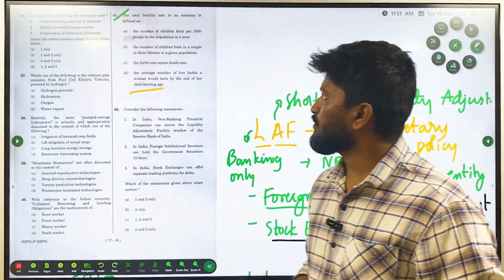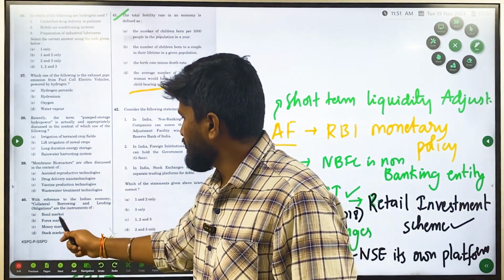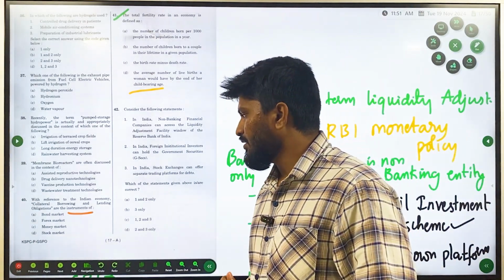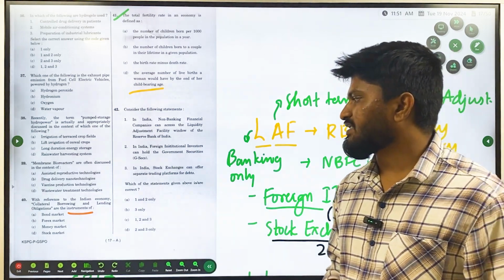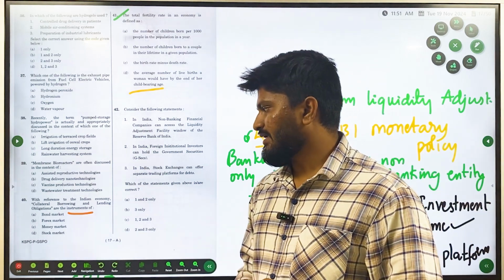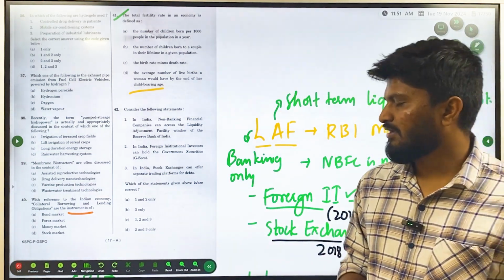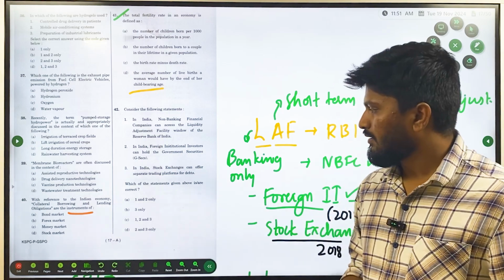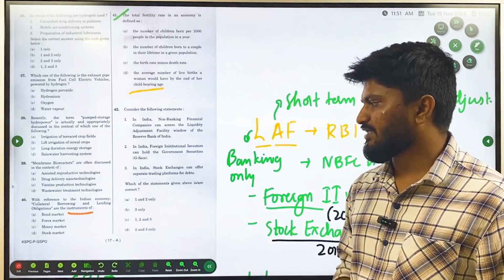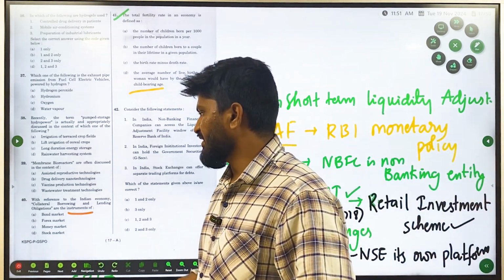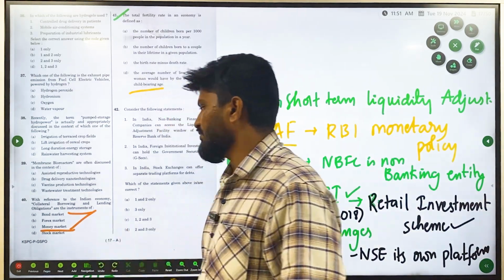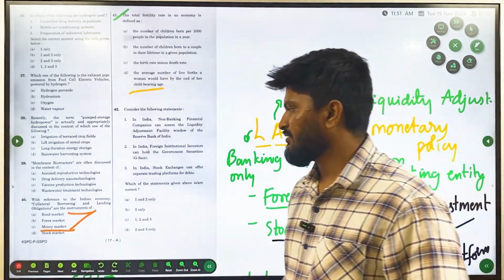Okay, so the first question here is question number 40. With reference to the Indian economy, collateral borrowing and lending obligations are the instruments of: A, bond market; B, forex market; C, money market; D, stock market. This is from the markets of the economy, different markets such as bond market, forex market, money market, stock market. Here CBLO, that is collateral borrowing and lending obligations, is part of the money market.